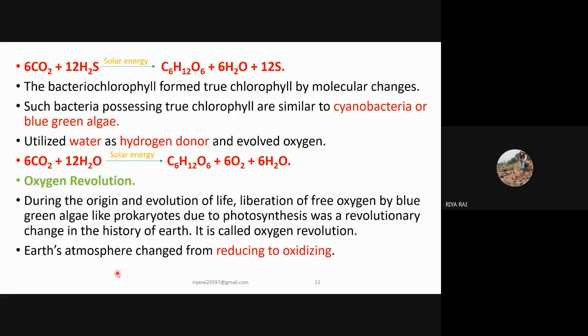Oxygen revolution. During the origin and evolution of life, liberation of free oxygen by blue-green algae-like prokaryotes due to photosynthesis was a revolutionary change in the history of Earth. That is, when the bacteria chlorophyll was converted into true chlorophyll, oxygen molecules were released by this reaction, and due to this the amount of oxygen on the Earth increased, and this was thus known as the oxygen revolution. Thus, by this, the Earth's atmosphere changed from reducing to oxidizing.